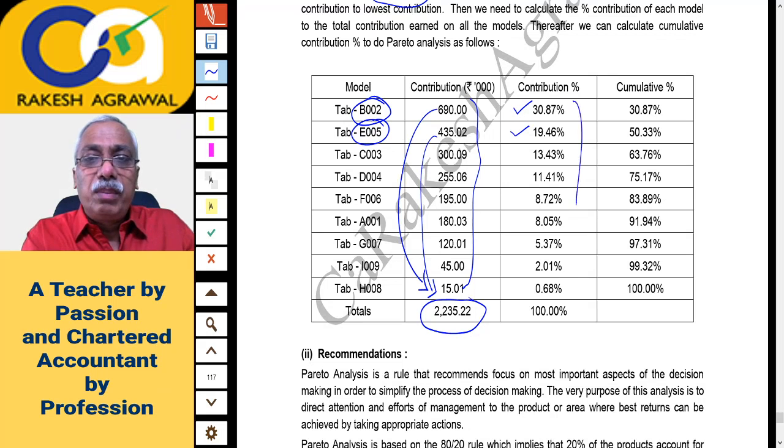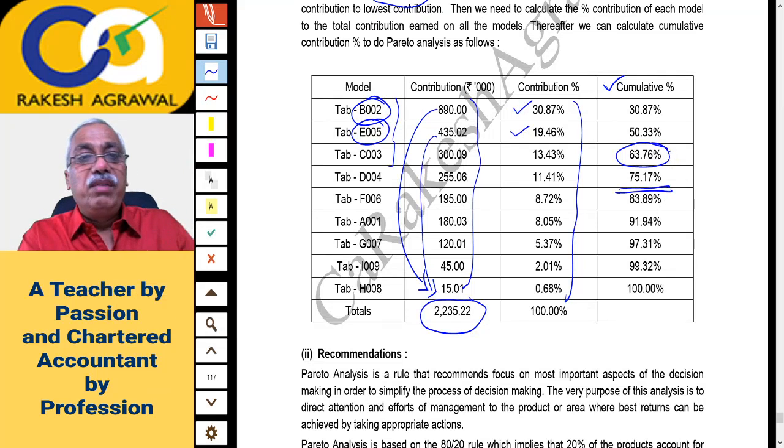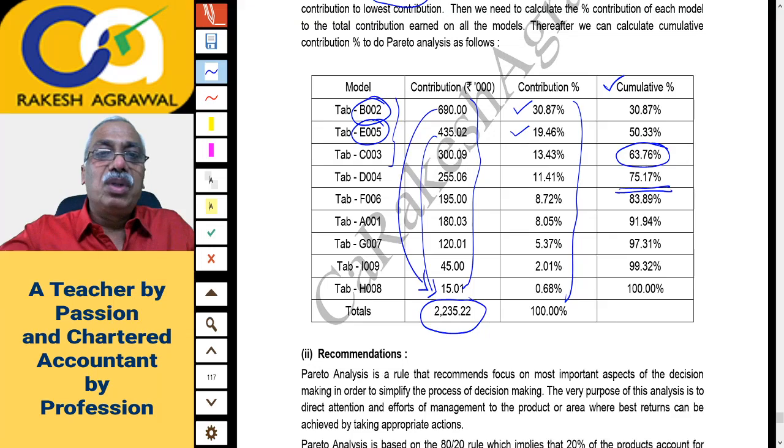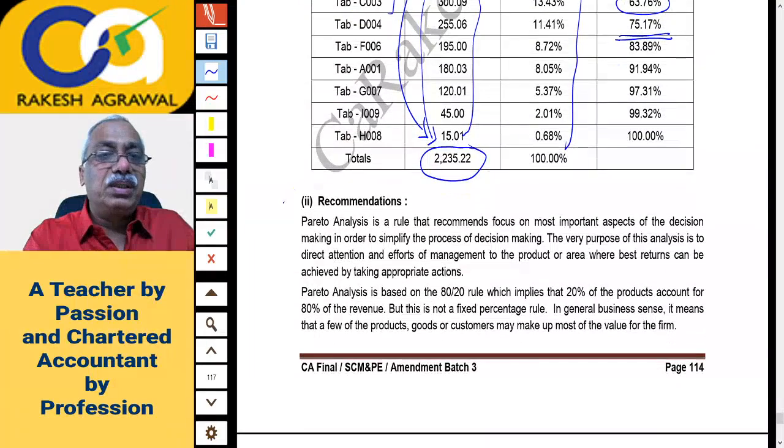So these are individual percentages, and then the cumulative total of percentage only. You have to just take the cumulative total. In the cumulative total, you will find the first 3 models generate around 63.76% contribution, or if you take the first 4, cumulatively the first 4 tablets generate 75.17% of the total contribution generated by all the products together. And based on this observation, you have to just give the recommendations, right?